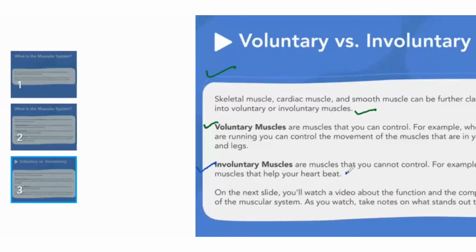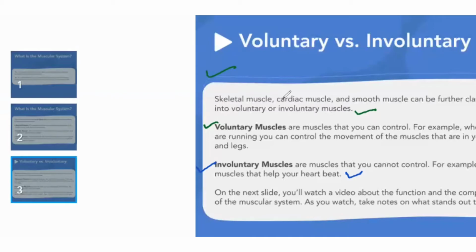We cannot control their pain by ourselves. We always go to the doctor, we take help, and then they diagnose what's going on in the body, right? So you understand that involuntary muscles, all the organs that are performing their functions inside the body, are involuntary muscles because we do not have control on them. They are working inside our body.